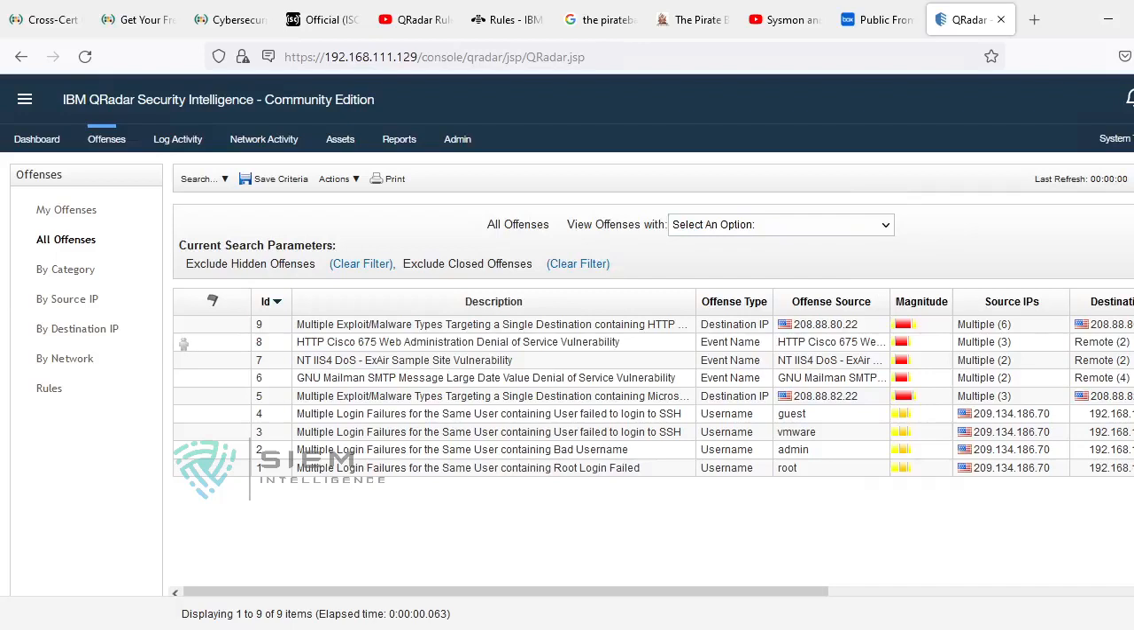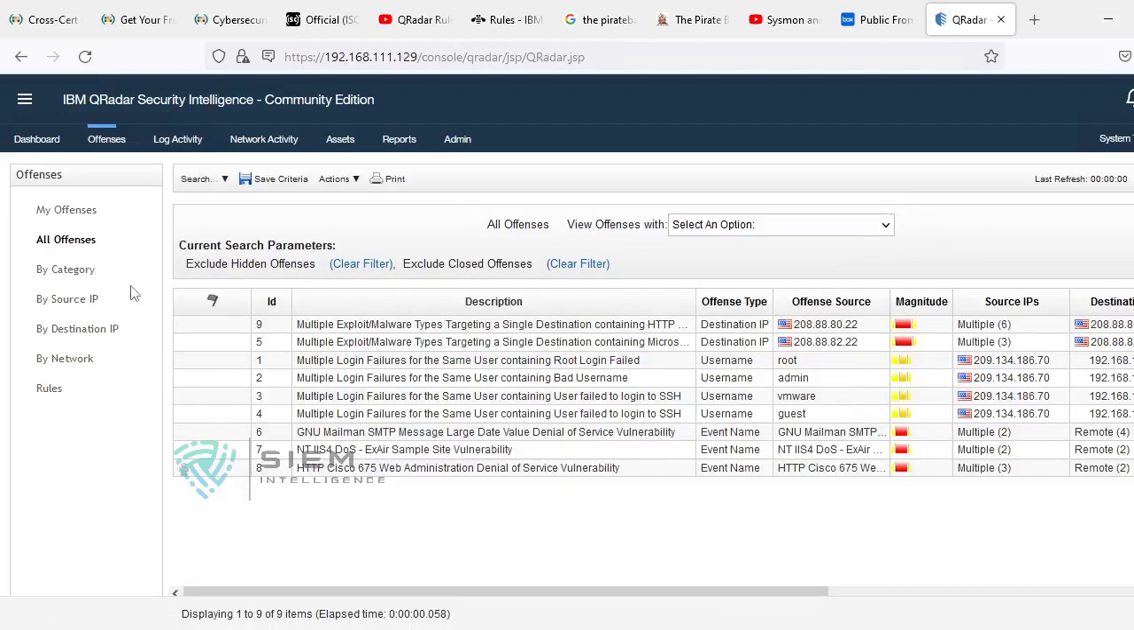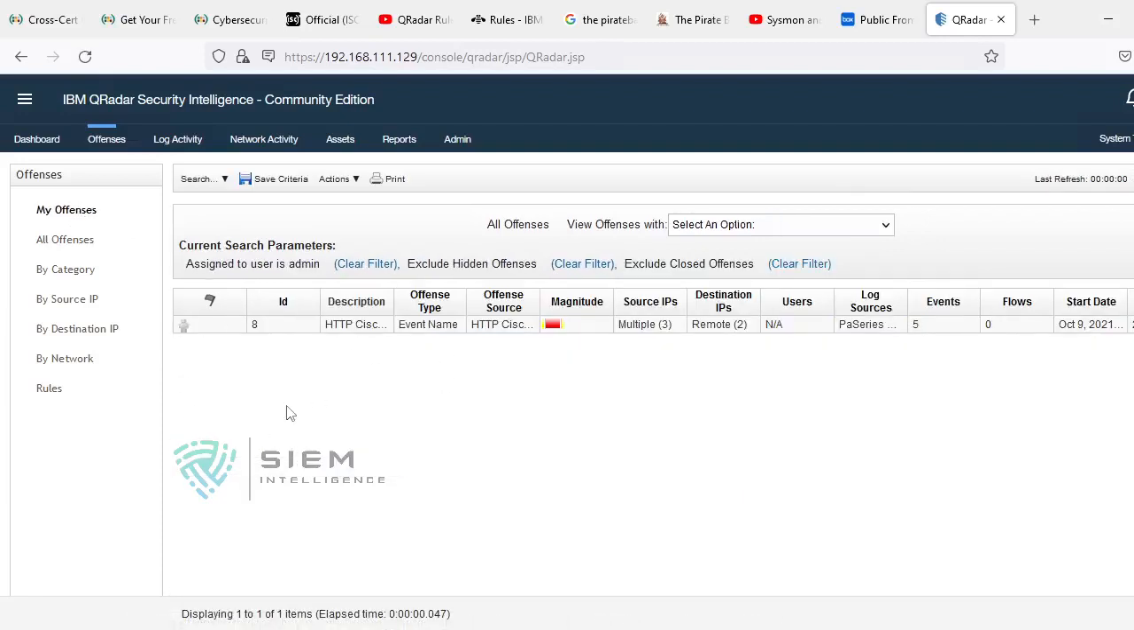If you go to Nikhil's user and look at My Offenses, you will find Nikhil's user tab, this one, is there. So although there are so many offenses, this particular My Offenses will show only those things that are assigned to you exclusively. Okay, so this is what is called the Offense tab, and you have to understand what offenses are available.